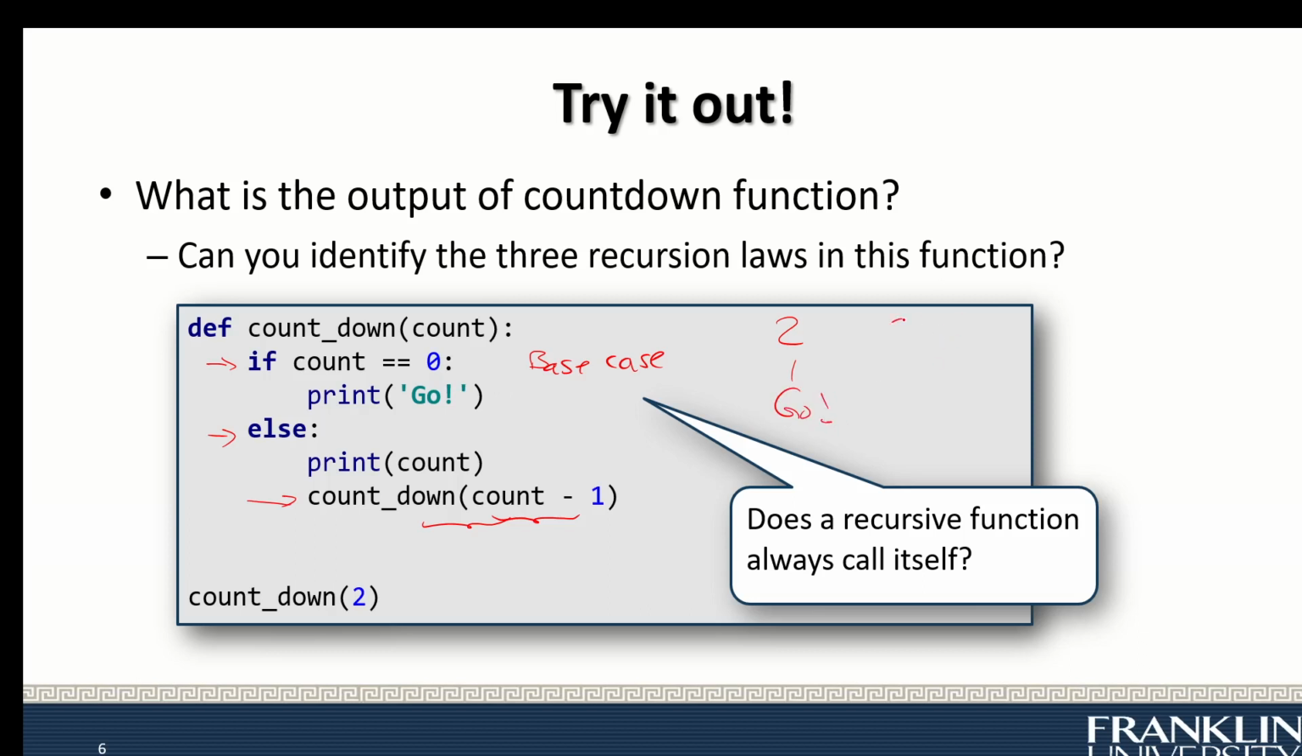So if you look at this here, you can see it called countdown of 2, and then 2 goes to countdown of 1, and then 1 goes to countdown of 0. And that's when you stop the recursion. And let's see how this runs in the stem.